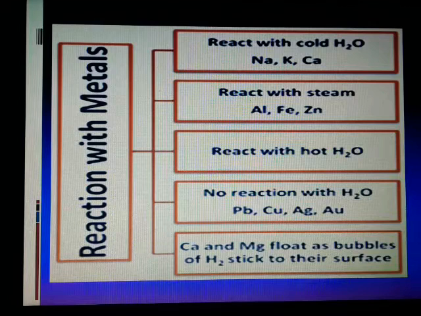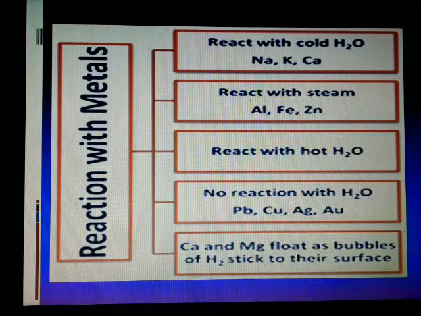So reaction of metals with water: if you see, those that react with cold water are sodium, potassium and then calcium. These things will react with cold water. Reaction with steam: it is aluminium, iron and then zinc. Reaction with hot water, what is it? It is magnesium or manganese. No reaction with water: it is lead, copper, silver and then gold.